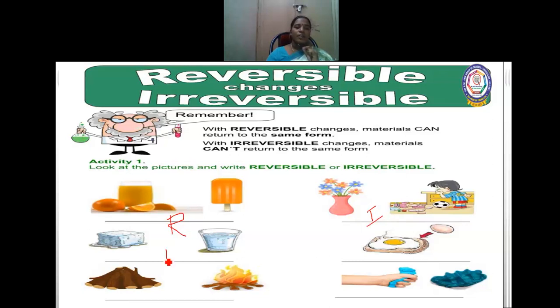So melting of ice, reversible change. Burning of wood, irreversible change. Frying of egg, irreversible change. Clay, you can change into different shapes and sizes. It is a reversible change.